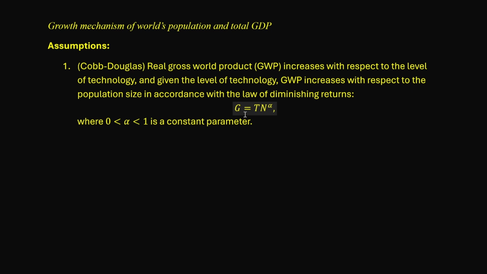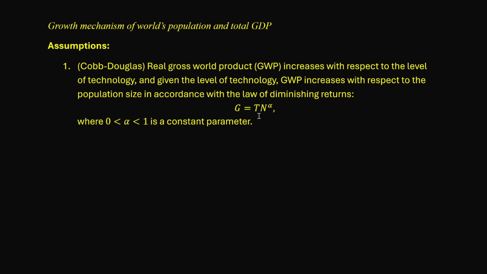Our first assumption writes the world GDP as a function of the level of technology and population size. It says the world's real GDP, aka GWP, increases with respect to the level of technology. And given the level of technology, GWP increases with respect to the population size, in accordance with the law of diminishing returns. And the functional form is G equals T times n to the alpha, where alpha is a constant parameter that is greater than 0 and less than 1.